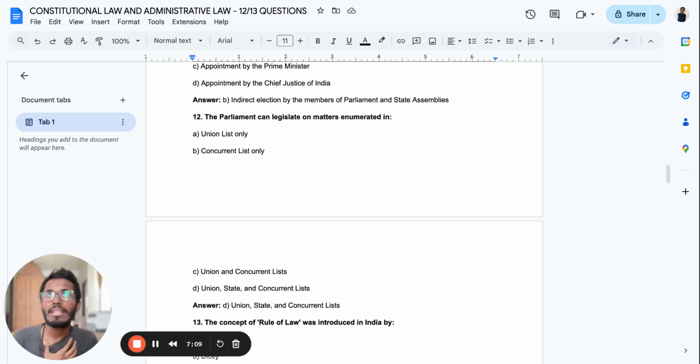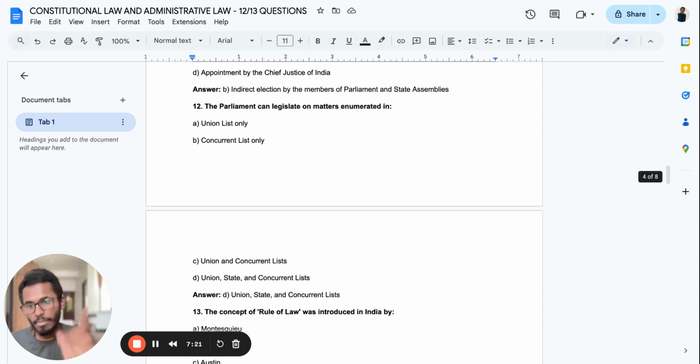I'll give you a very simple example. When there is any kind of emergency in a particular state, the entire power of deciding for that particular state goes to whom? It goes to the Parliament. So just remember that it goes to the Parliament. Just keep that also in mind.